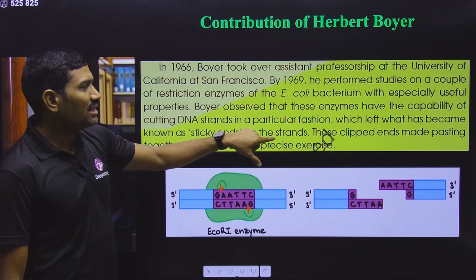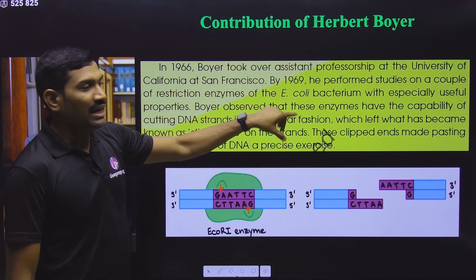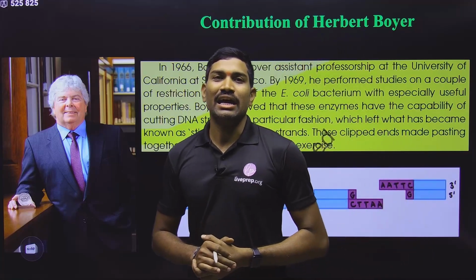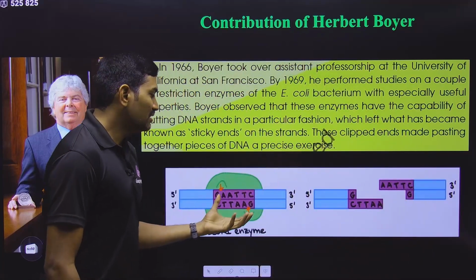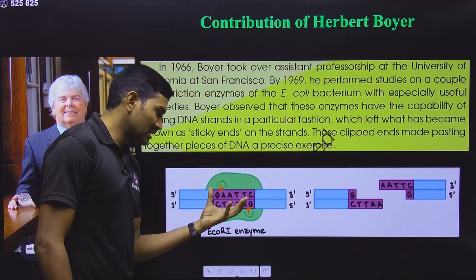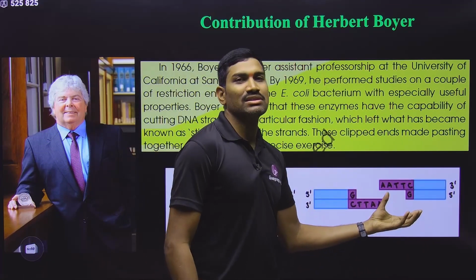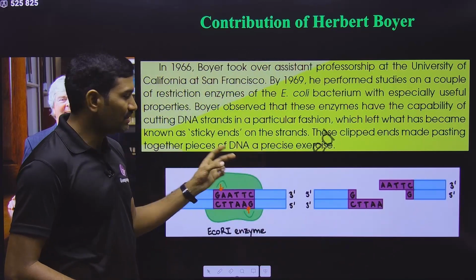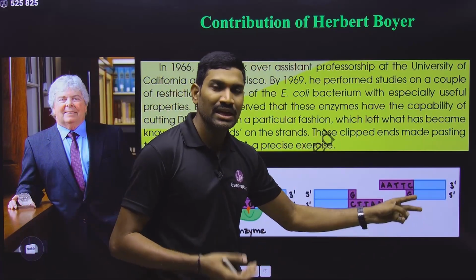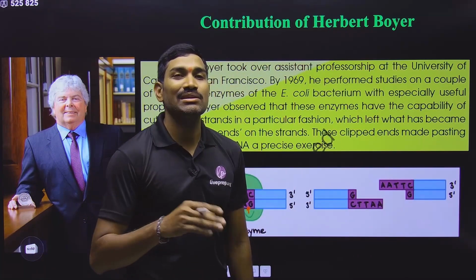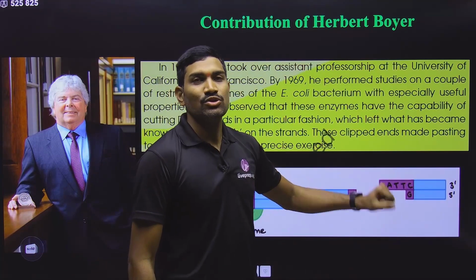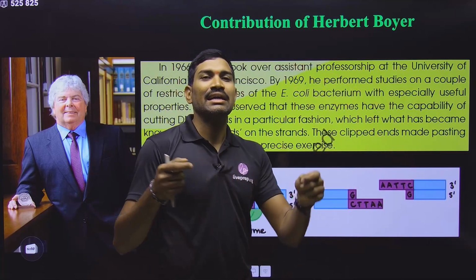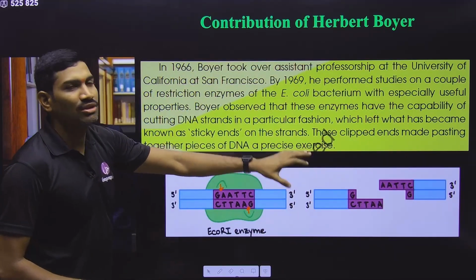Herbert Boyer. What actually he did is, he worked on the E. coli bacterium, and from this E. coli bacterium he isolated some restriction endonucleases. And what is the function of these restriction endonucleases? These restriction endonucleases recognize a specific sequence, and then cut that specific sequence at a particular location. So with the help of these restriction endonucleases, we can cut a DNA at a specific sequence, and later on, using a different enzyme called ligase, you can attach them again. So he identified some enzymes which are useful for cutting the DNA and attachment of DNA. This is the contribution of Herbert Boyer.